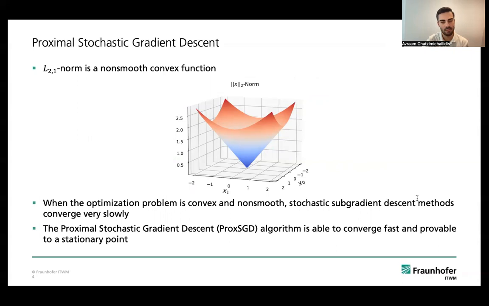Whenever the optimization problem is convex and non-smooth, commonly used methods like stochastic subgradient descent methods converge only very slowly. Therefore, we use the proximal stochastic gradient descent algorithm, which is able to converge fast and provably to a stationary point.